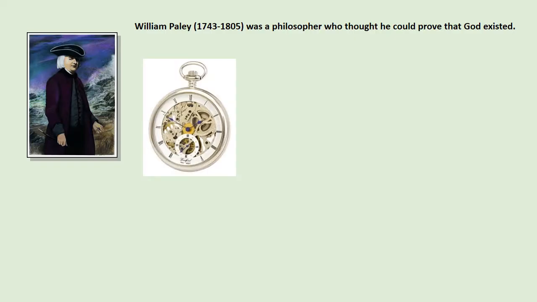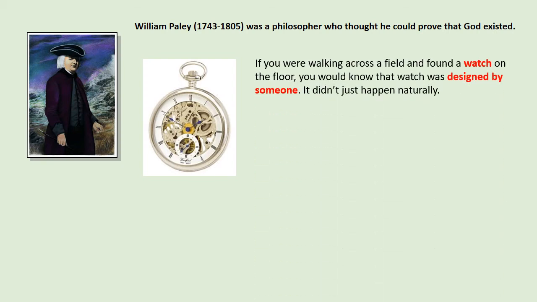So William Paley, the guy in the funny hat, was a philosopher. He lived between 1743 and 1805. He thought that he could prove that God existed. And here's what he said. He said, if you were walking across a field and found a watch, he's talking about an old-fashioned clockwork watch, like the one you can see in the photo, if you found it on the floor, you would know it was designed by someone and it didn't just happen naturally. Well, that seems obvious, right?